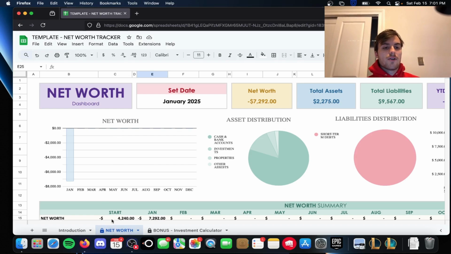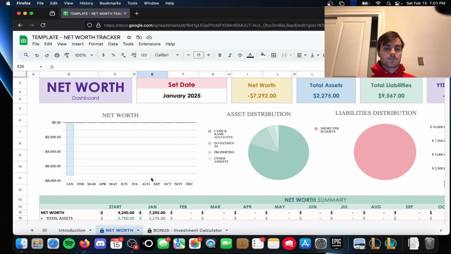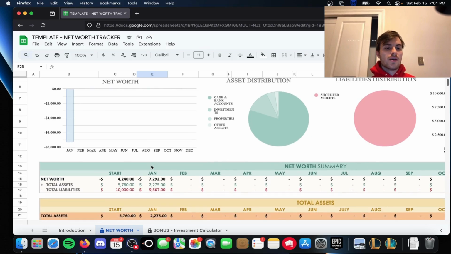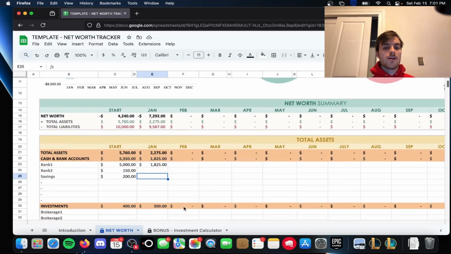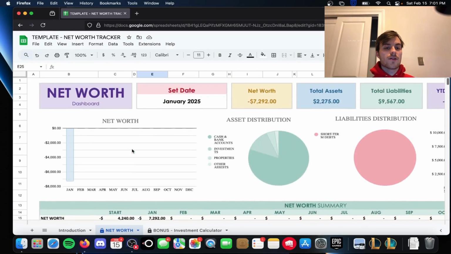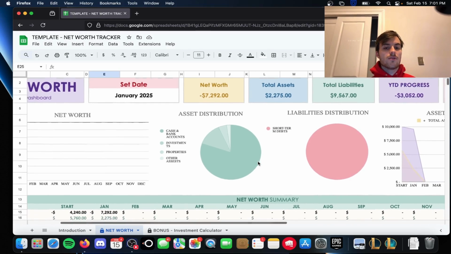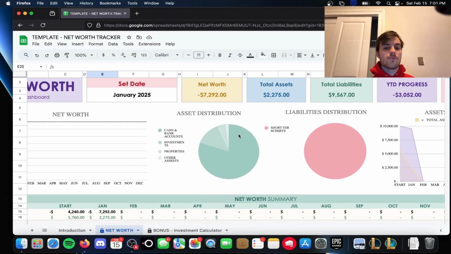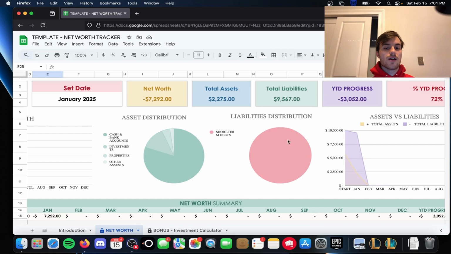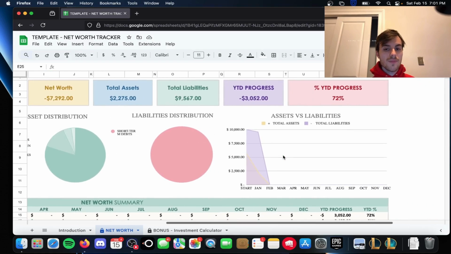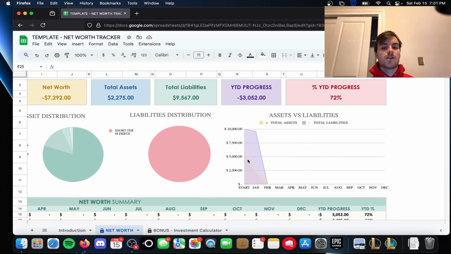So here's what we got going on. The way this net worth sheet goes, we put in where your assets are and where your expenses are at, and then it'll track it right here in this chart. It'll track where your assets are and what categories of your liabilities, your debts. Now this is probably my favorite chart. This tells us kind of a sink or swim looking chart for assets and liabilities.